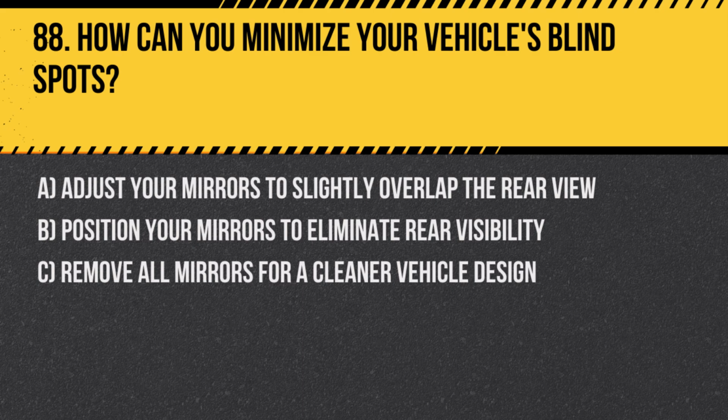Question 88. How can you minimize your vehicle's blind spots? A. Adjust your mirrors to slightly overlap the rear view. B. Position your mirrors to eliminate rear visibility. C. Remove all mirrors for a cleaner vehicle design.